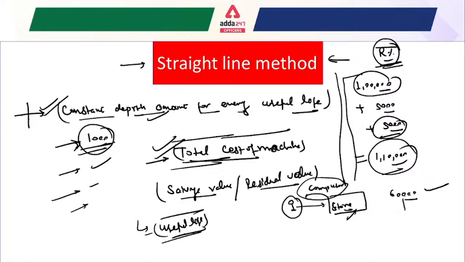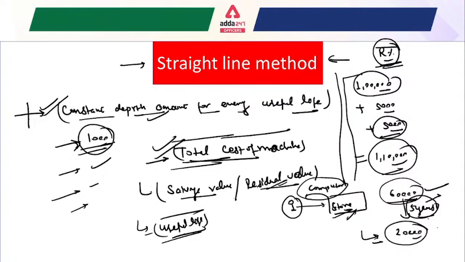Suppose the useful life explained by the store manager is 5 years. That means after 5 years, the value, the salvage value or residual value, is also understood as the resale value. Suppose this 60,000, after 5 years, becomes 20,000 rupees. So after the useful life, whatever value remains of an asset is known as the salvage value, or residual value, of that asset. Another term that is important in depreciation. I hope this is understandable for everyone.